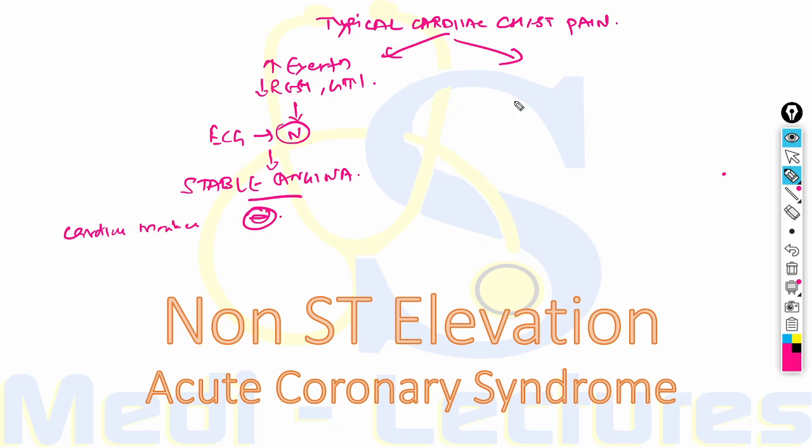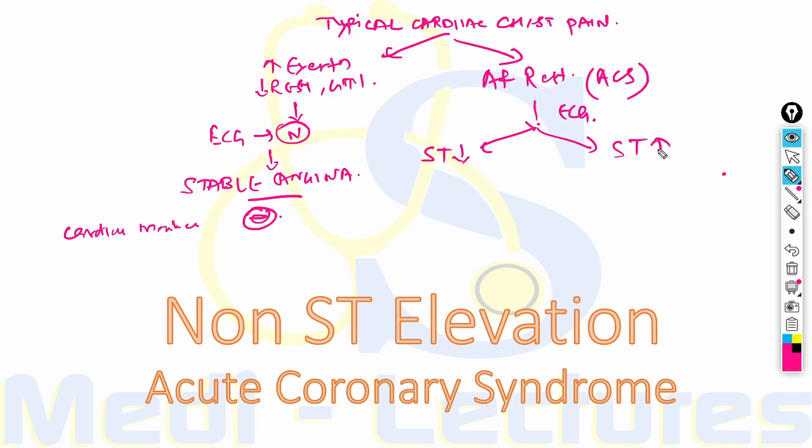Now, when the patient complains of chest pain at rest, it is highly likely to be acute coronary syndrome. When we do the ECG of these patients, it can show either ST depression or ST elevation. The ST elevated ECG is known as ST elevation MI.